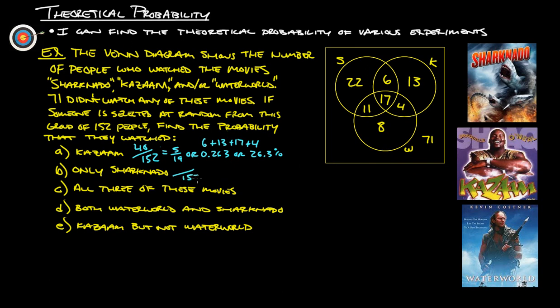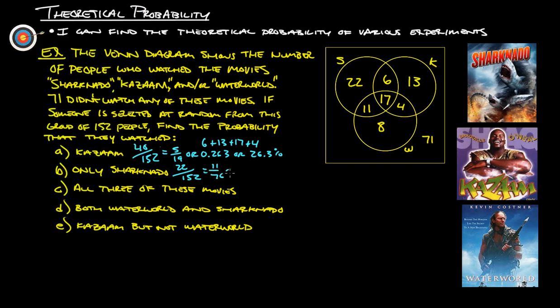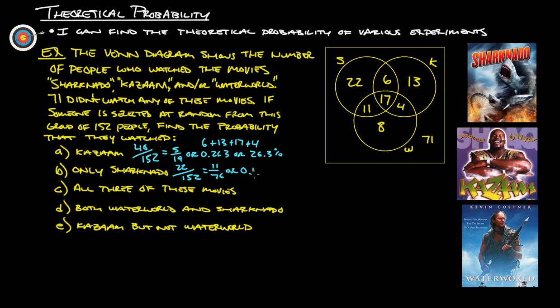Now, how many people watched only Sharknado? Again, this is still out of 152 people, and there are just 22 people right here that watched only Sharknado. So that's 22 out of 152, and that is 11 out of 76, or 0.145, or 14.5%.